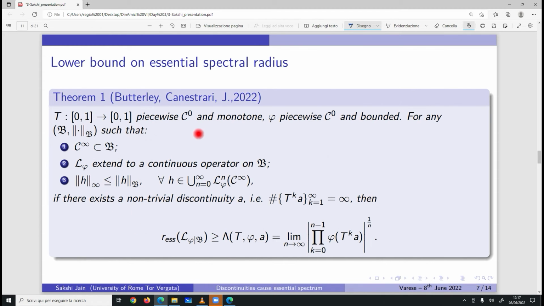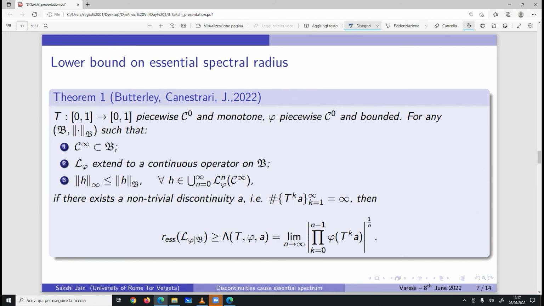Other would be L phi extends to a continuous operator on B, which is obvious. We should have this, that the transfer operator is continuous on the Banach space. And this third condition, which is as of now very important, but is the L infinity norm is bounded by this Banach space norm, which is a condition we don't really like, but is there as of now. This should be true for every h in the span of L and C infinity.